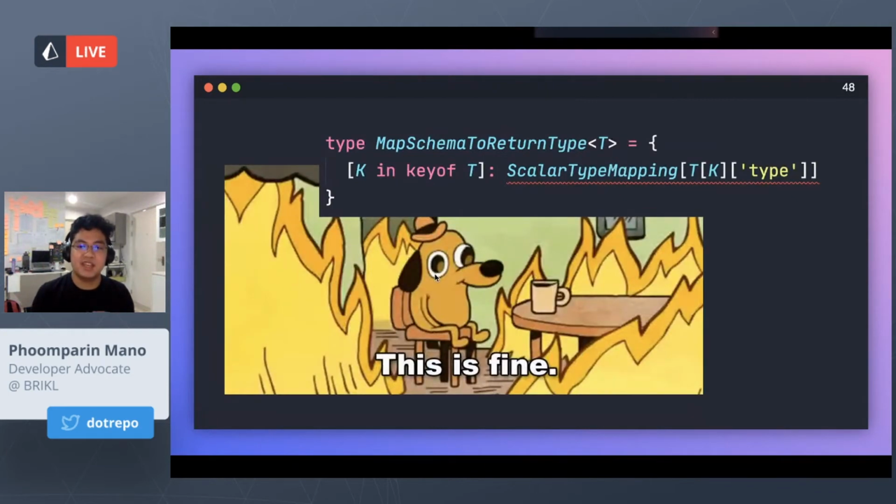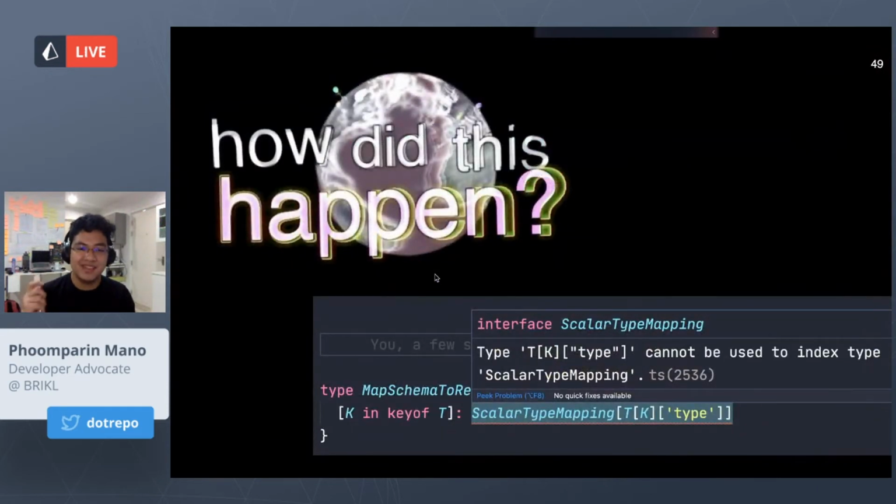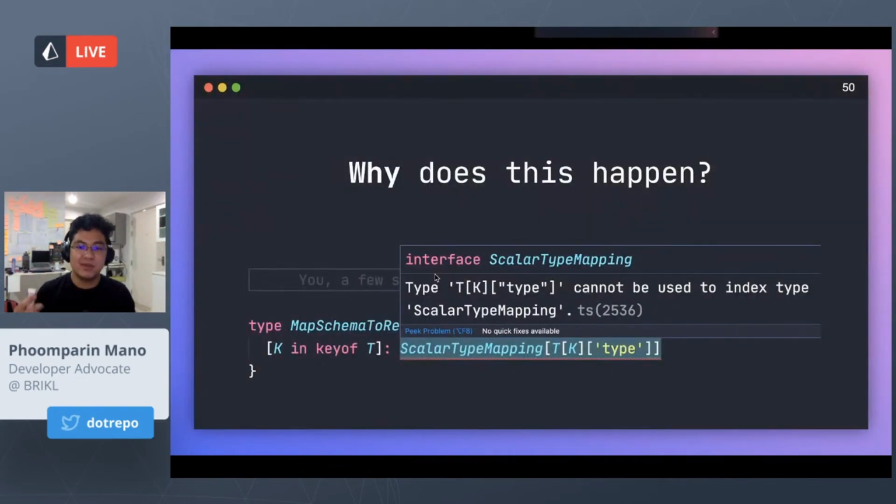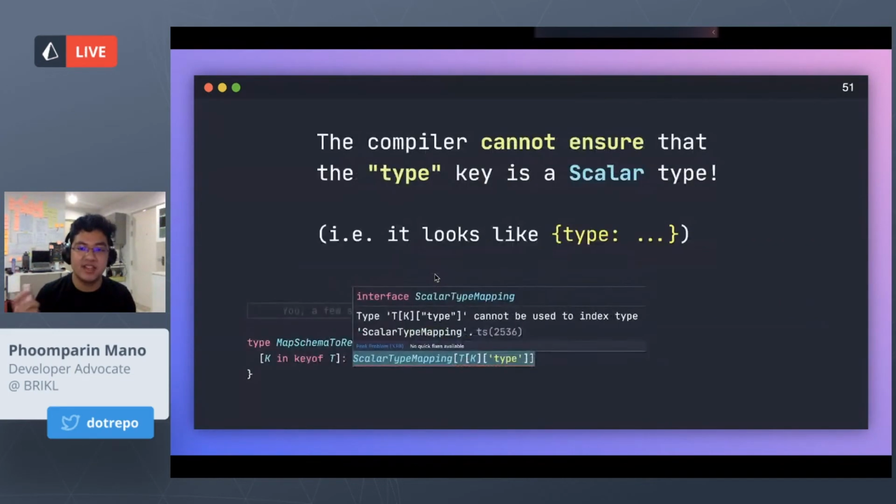Oh, but then again, if we were to map the type mapping to the native type, we're going to get a problem. And why is that a problem? How did that happen? The reason is that the TypeScript compiler didn't have enough information. So it cannot ensure that the type key is a scalar type at all. It doesn't know for sure that it's a scalar. So how do we do that?